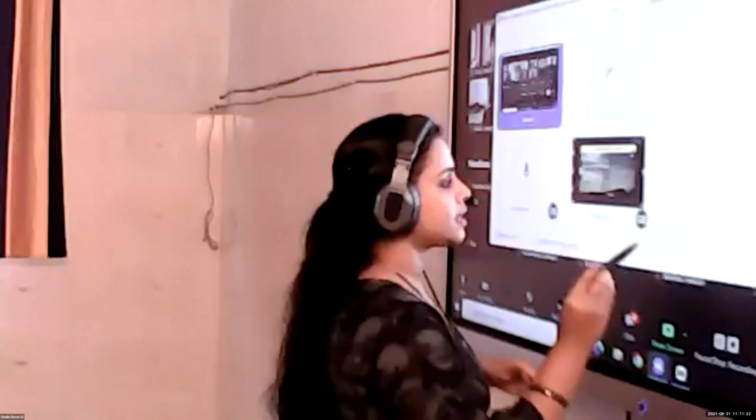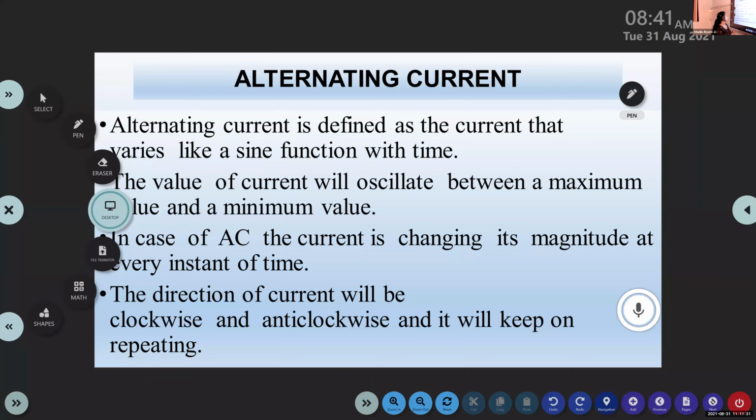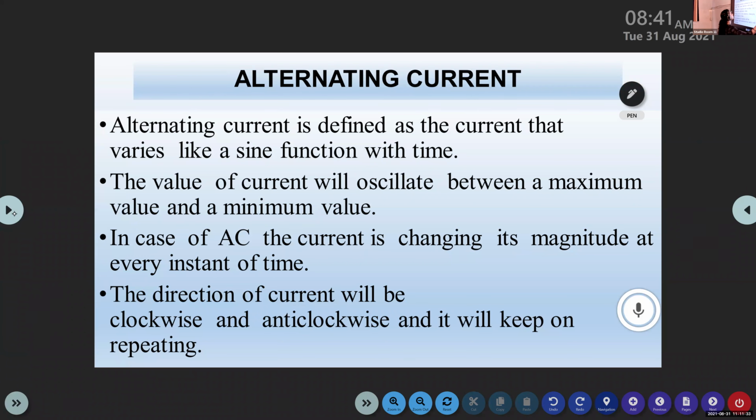So now let us see the characteristics and the definition of alternating current, and we can see some differences between alternating current and direct current. So here you can see the definition for alternating current. Alternating current is defined as the current that varies like a sine function with time. It varies like the mathematical sine function with time. Or you can write that alternating current is defined as the current that varies at alternate intervals, or at regular intervals. And we represent the alternating current like this.